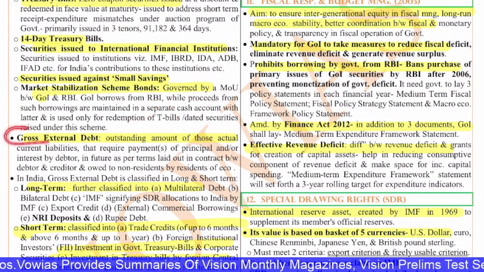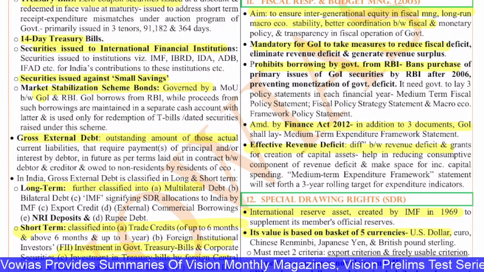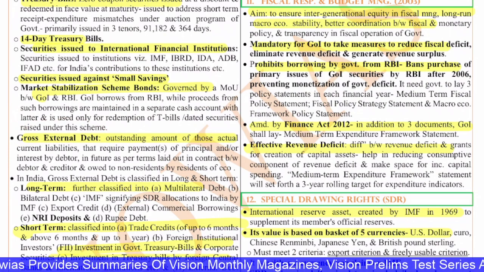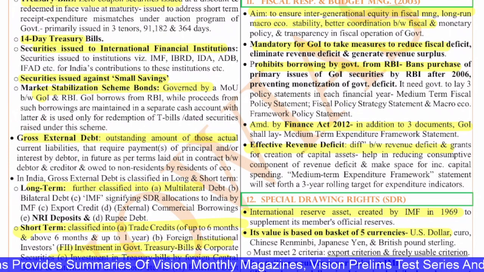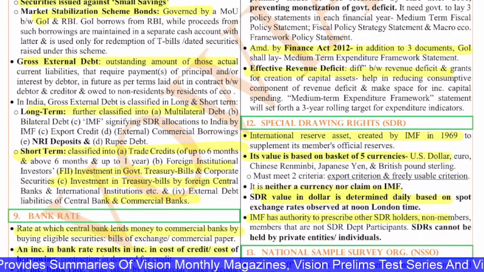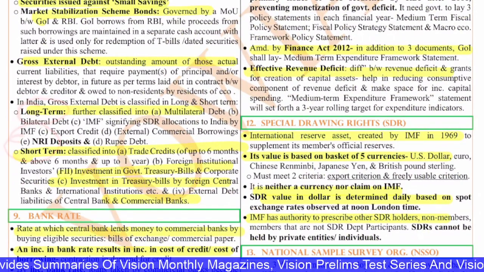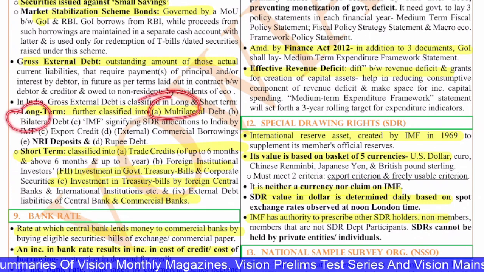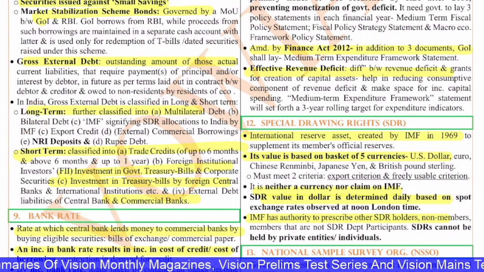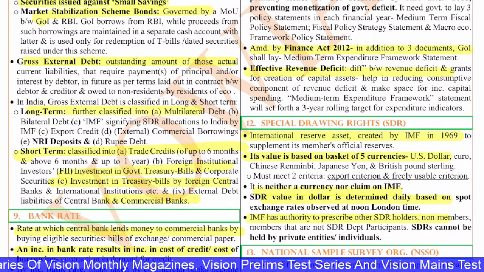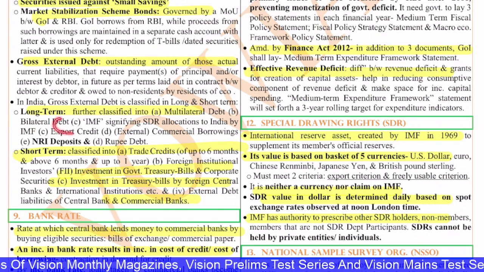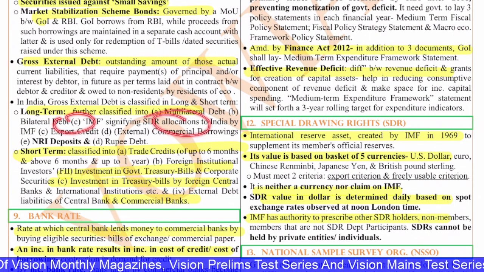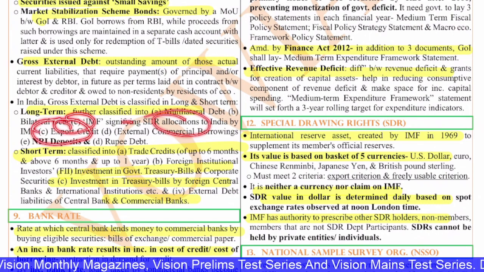And also you have the gross external debt. So gross external debt means the total outstanding debt with other countries, with the foreign countries. Next also you have the long term and short term debts. Long term debts are further classified into multilateral debt and bilateral debt. That means multilateral means with more countries, bilateral means only between two countries. You have the export credits, the commercial borrowings, NRA deposits, rupee debt, all of them come under these long-term debts.